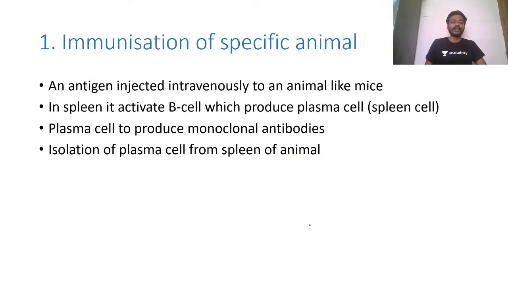First, what we did: immunization of specific animal. I already explained to you. We injected antigen into mice, then because of that antigen, the spleen activates B cells, which will produce spleen cells, which we are going to use with myeloma cells. These plasma cells will produce monoclonal antibodies, and now we will isolate plasma cells or B cells from this animal. So we got our first cell, the B cell.